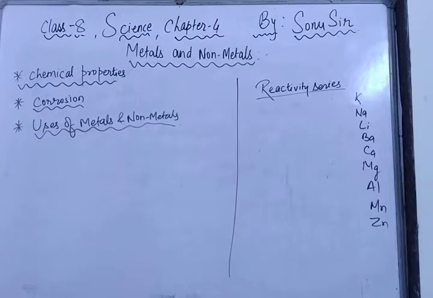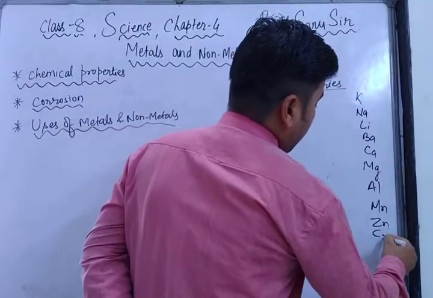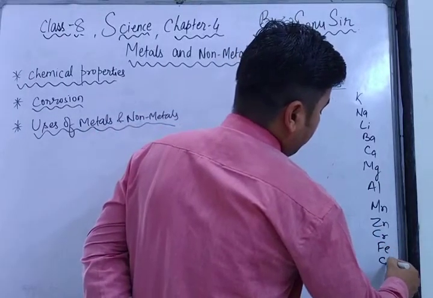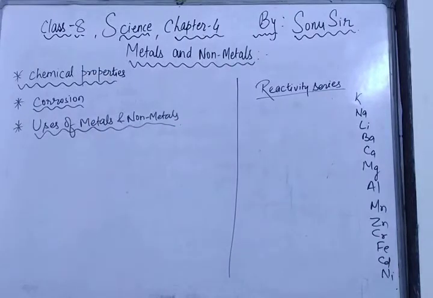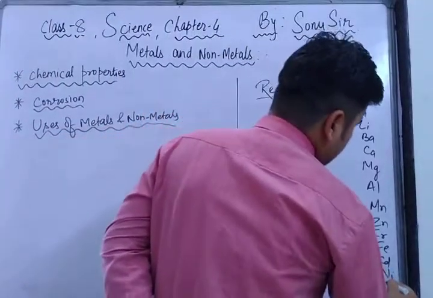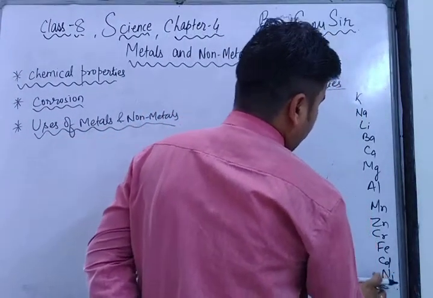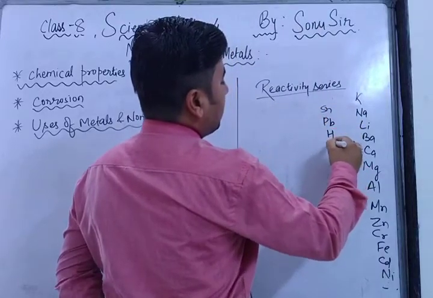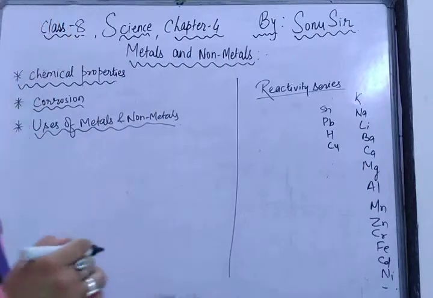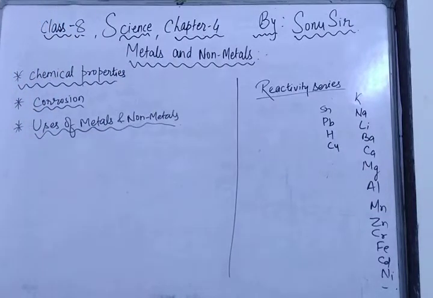Chromium, iron, cadmium, nickel, and after nickel, tin and lead, and then hydrogen, copper. After copper there are mercury, silver, gold and platinum.